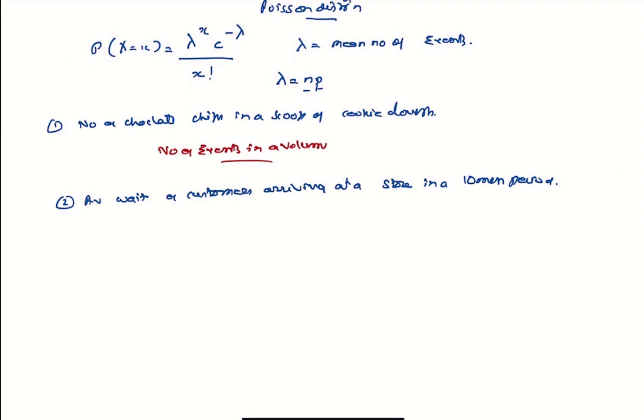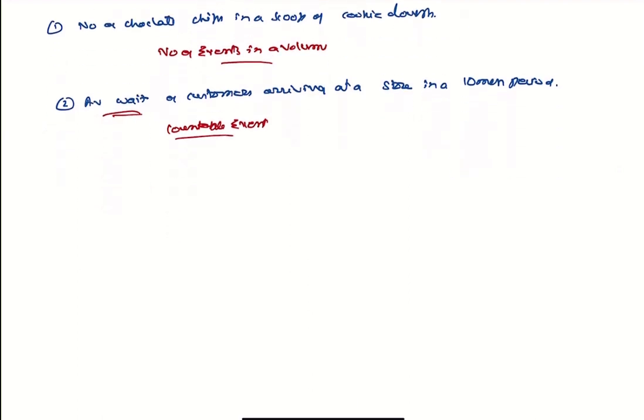It has to be a countable event. So this is, if anything, a continuous distribution. So it's not a countable event, so it's definitely not a Poisson distribution.